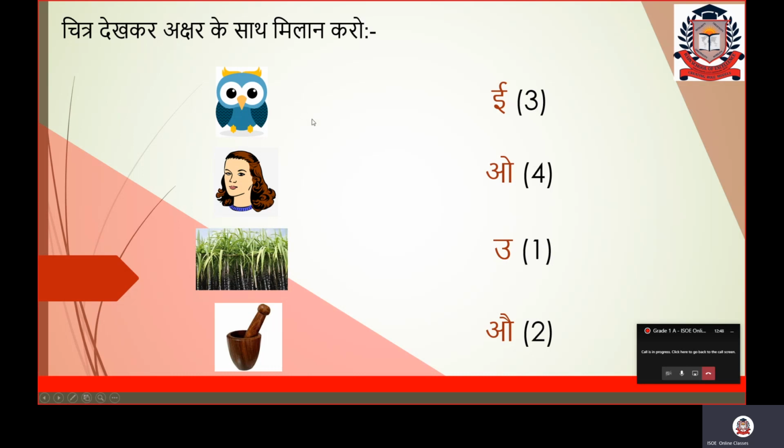Then there is no need to draw a line to match owl with the U varan. Fine. If you will do like this, that time also I will check and I will come to know that U is for this picture. Fine, because 1 is written. Fine, hope you understand. We will practice more on these type of things.